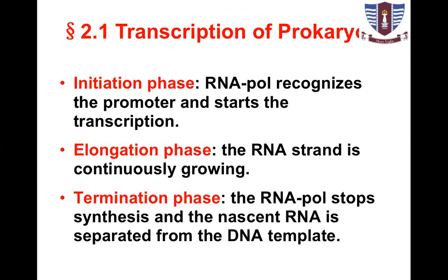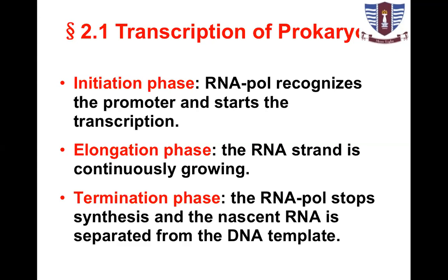Transcription of prokaryotes has an initiation phase, an elongation phase, and a termination phase. In the initiation phase, RNA polymerase recognizes the promoter and starts the transcription. So in initiation, RNA polymerase recognizes one segment, binds to the promoter region, opens it, and then transcription starts. Then in elongation, the RNA strand is continuously growing.